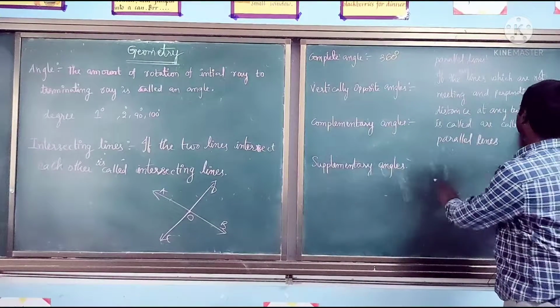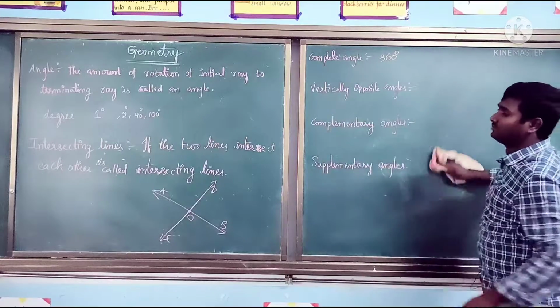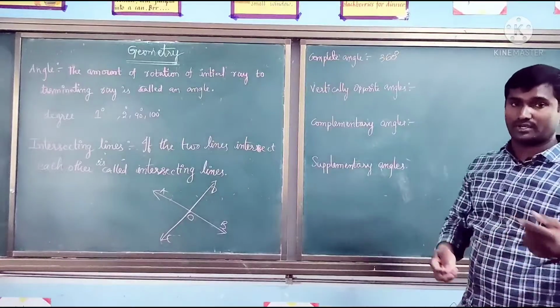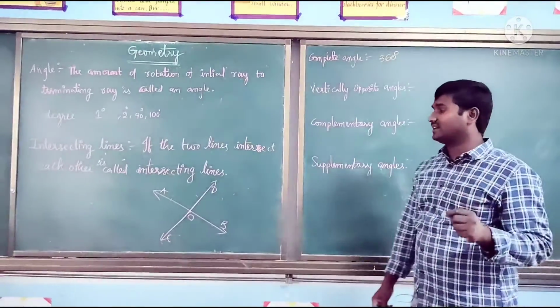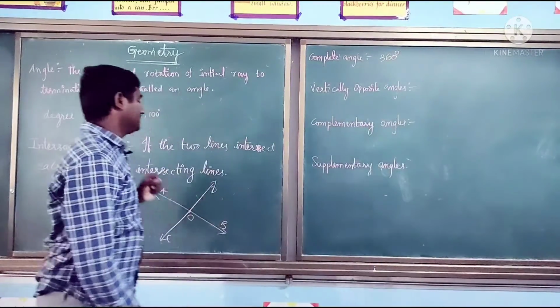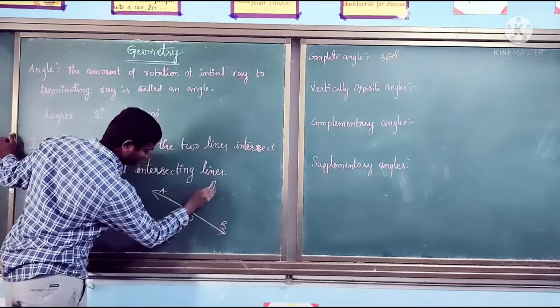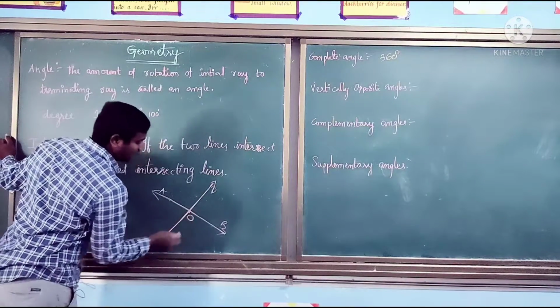Next, coming to the vertically opposite angles. If two lines are intersecting at one point, how many angles are formed here? Say these two lines are AB and CD. So how many angles are formed?